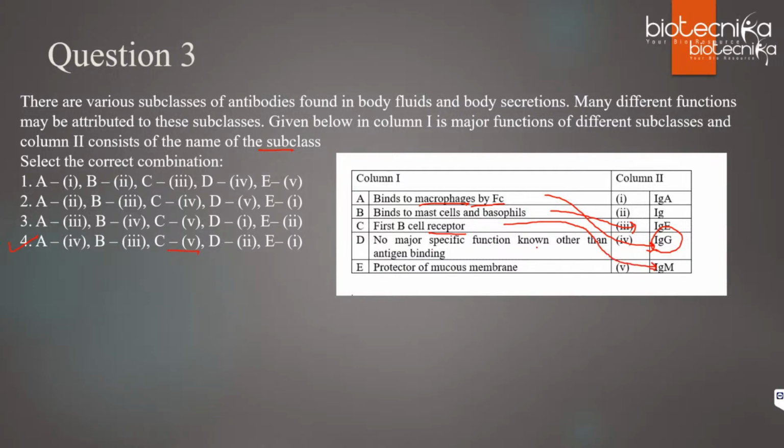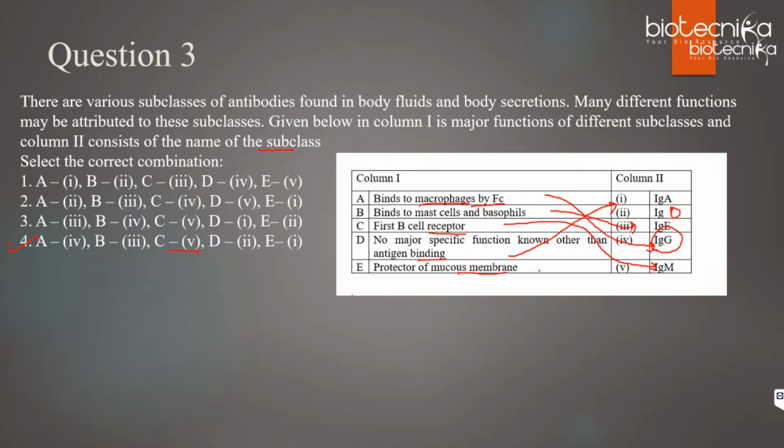D, no major specific function known other than antigen binding. So it is IgD. I think there is some typing error here. No major specific function known, so D will match with 2. It should be IgD. And then protector of mucous membrane.